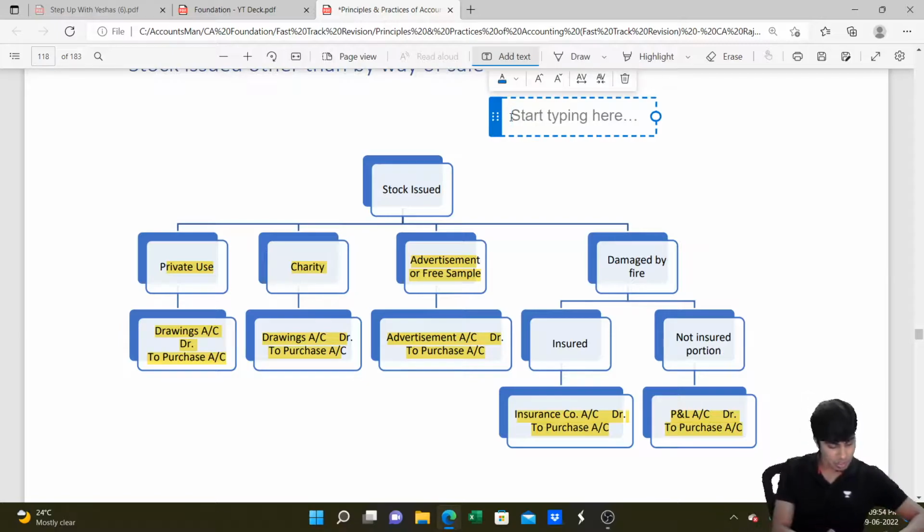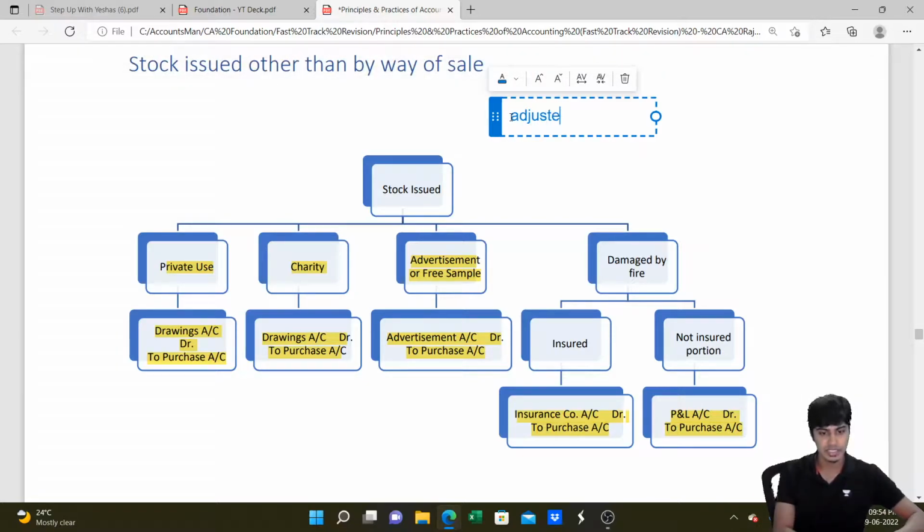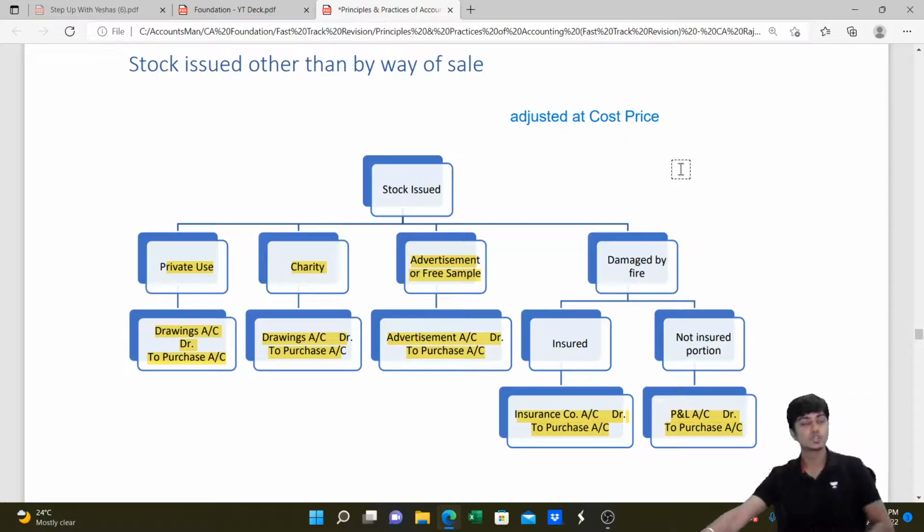All adjusted at what price? Cost price. It's not written at selling price. So we will write these entries as deduction from purchases and not addition to sales. You got this? Because see, I withdraw goods. Will I make profit from the same? No, I will withdraw them at cost.